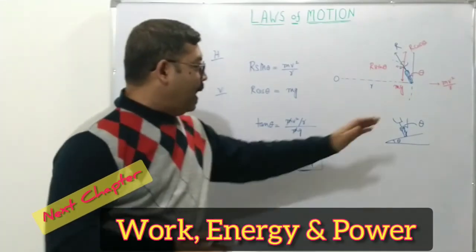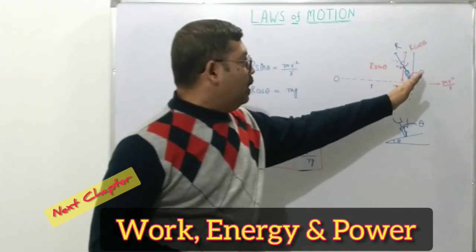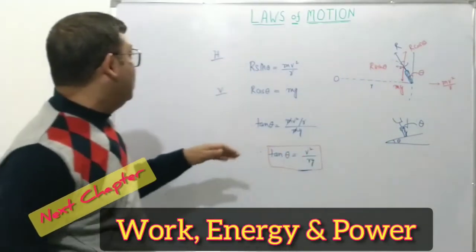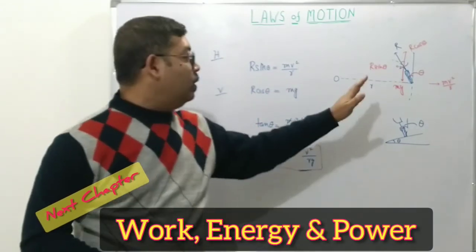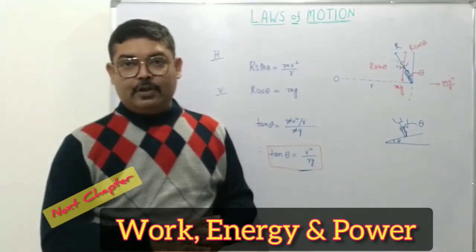So ultimately, on a banked road or even on a flat road, the two-wheeler can bank or tilt its vehicle to negotiate the turning without taking any help from the friction.